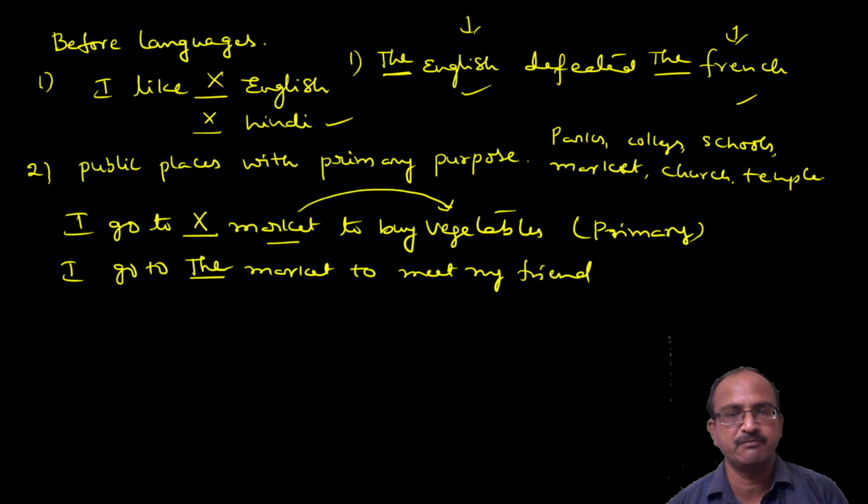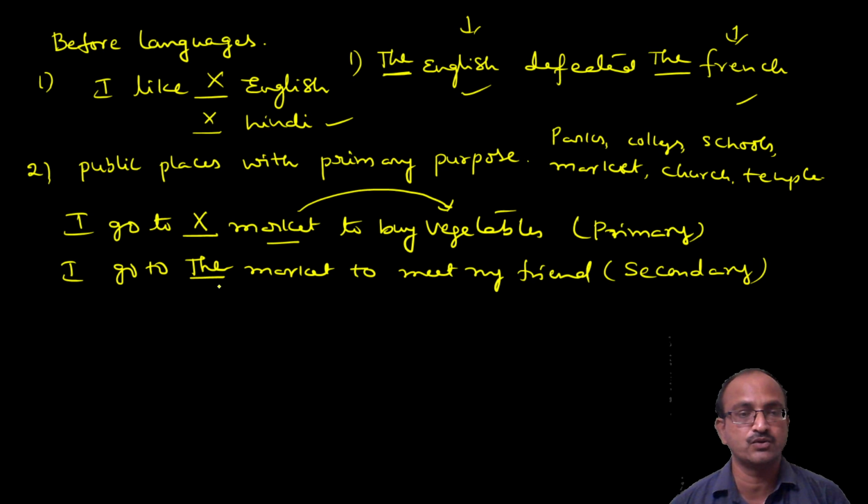Primary purpose means main purpose. For example, I go to temple to worship. I go to church to pray. I go to college to study. These are the primary purposes. When we go for a secondary purpose, other than the primary, as in I go to the market to meet my friend, this is not the primary purpose.